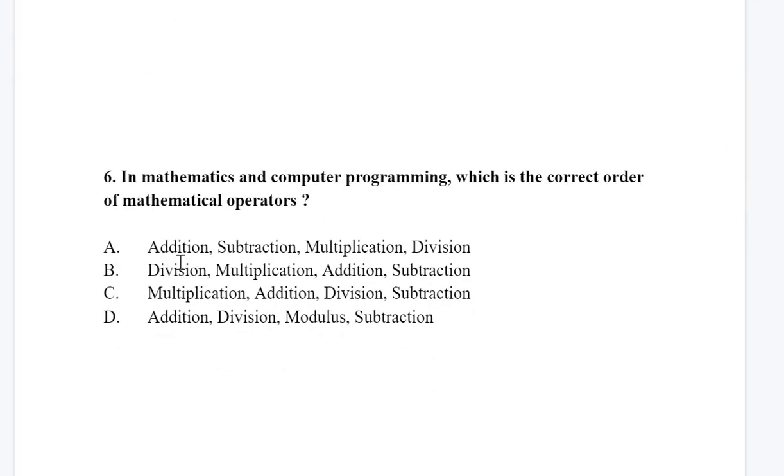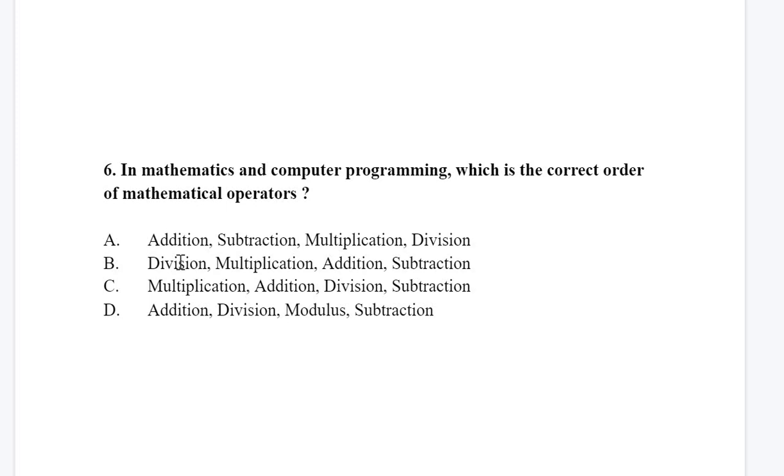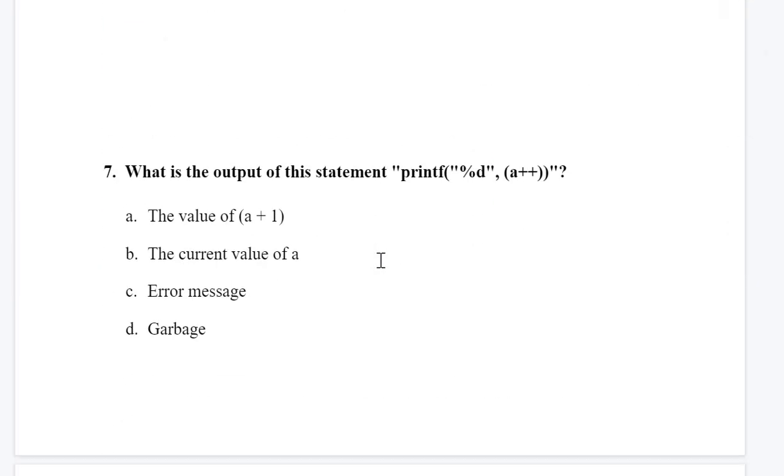Next is, in mathematics and computer programming, which is the correct order of mathematical operators? I guess you have studied in your junior classes the BODMAS rule, if you remember. This BODMAS rule will be applied here also. According to the BODMAS rule, first of all division, then multiplication, then addition, then subtraction. So this is the correct answer.